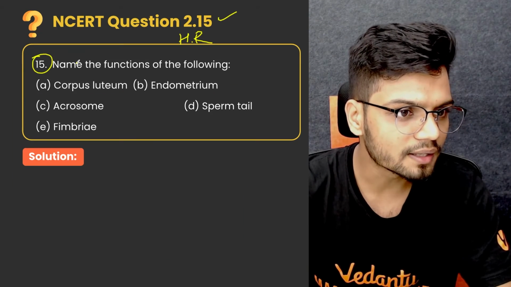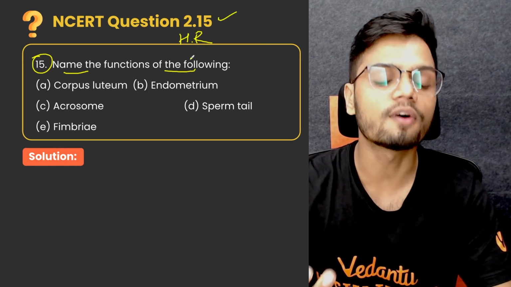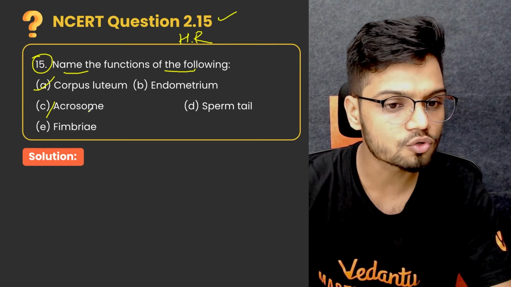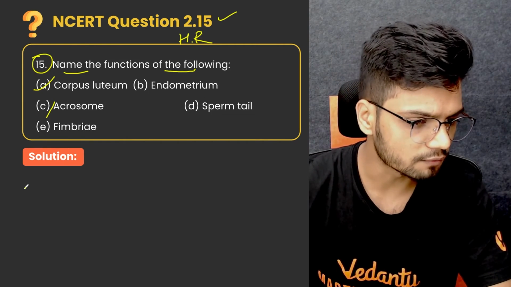Question number 15: name the functions of the following. They're asking us to define the functions. The first one is corpus luteum, then endometrium, acrosome, sperm tail, and fimbrium. Now let's look at the corpus luteum first. Let's go one by one.